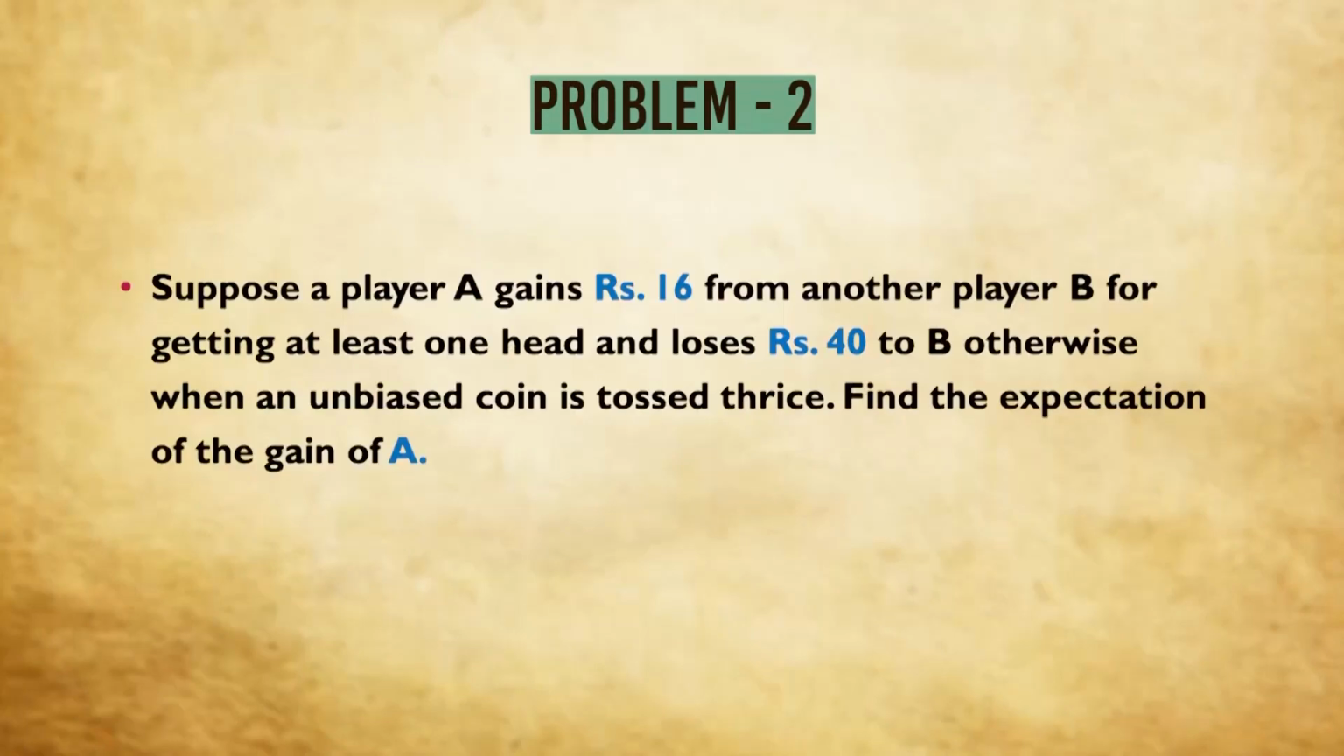We come to another problem now. Suppose a player A gains rupees 16 from another player B for getting at least 1 hit and loses rupees 40 to B otherwise, when an unbiased coin is tossed 3 times. We have to find the expectation of the gain of A.